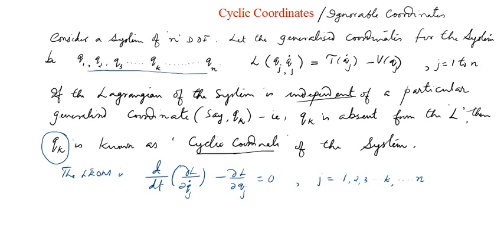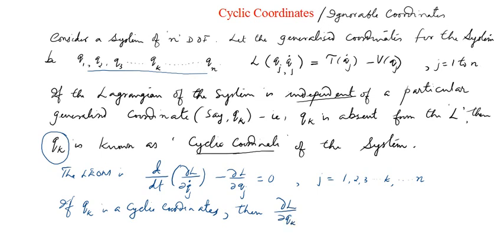Now, if Qk is a cyclic coordinate, it means in the Lagrangian you do not find this Qk; all other coordinates are there. Then what can you write mathematically? You can write that this Lagrangian L of the system will be independent of Qk. So I can write dou L by that particular coordinate, dou Qk.